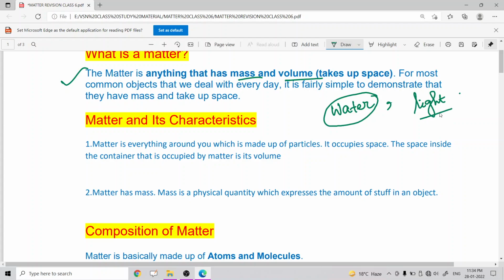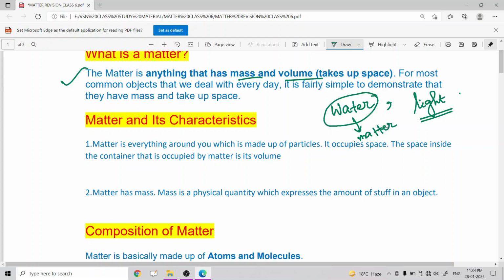But if you think about light, light has no mass, and also light does not occupy any space. So we can say water is a matter, but light is not a matter.